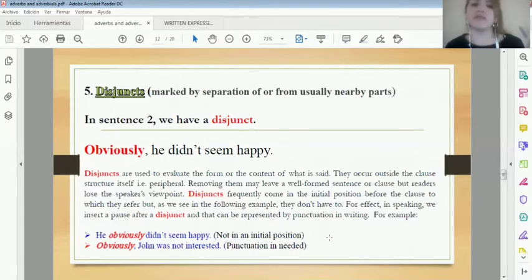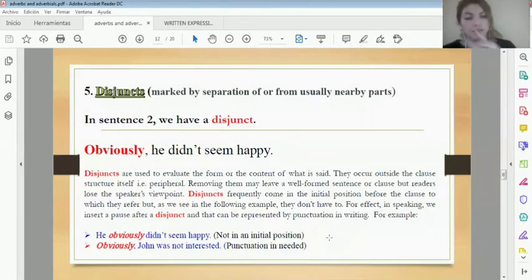Okay, so in this case, this person decided to place this adverbial, well, now we're going to say this disjunct, at the very beginning. But it is okay to say "He obviously didn't seem happy" or "He didn't seem happy, obviously." Okay, so the tone will be different, but we can place it in the middle, at the very end, or at the very beginning. But careful, because if you place it at the very beginning, you need a comma, and you are going to read it out as a full rise.